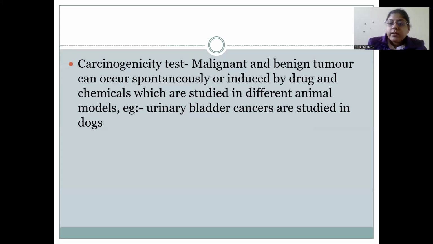Like urinary bladder cancer is studied in the dogs. In the dogs, there can be development of urinary bladder cancer because of some drug. So we can see the effect of various anti-carcinogenic drugs, anti-cancer drugs, in the dogs.